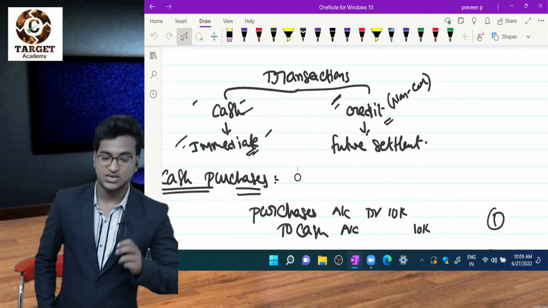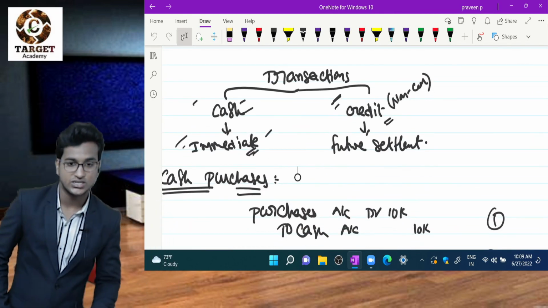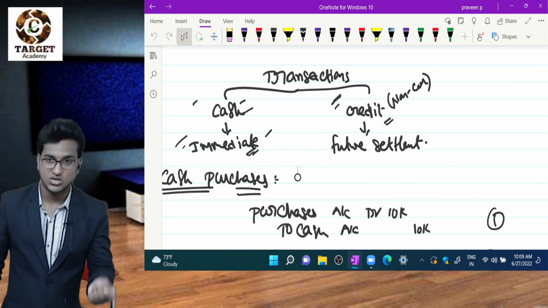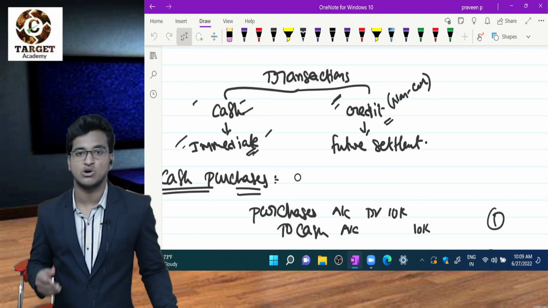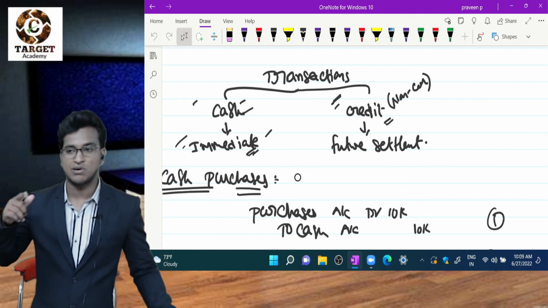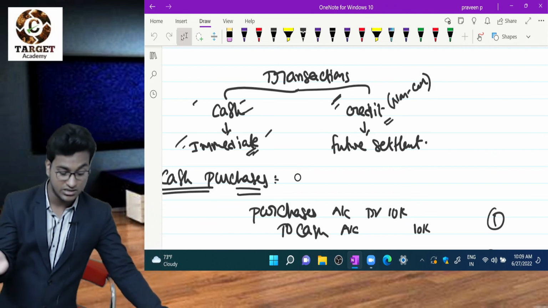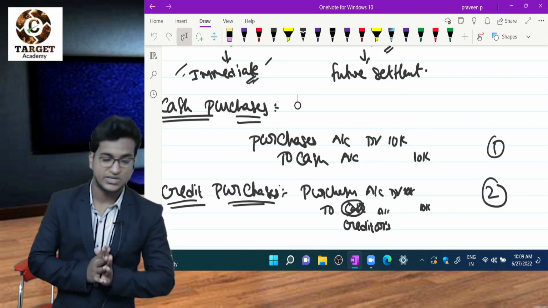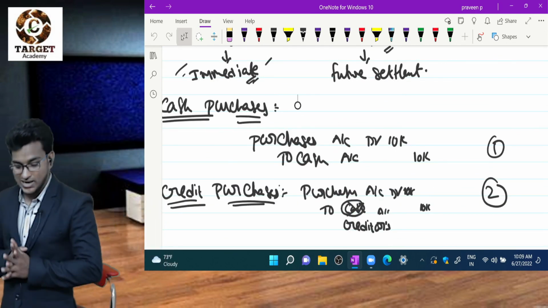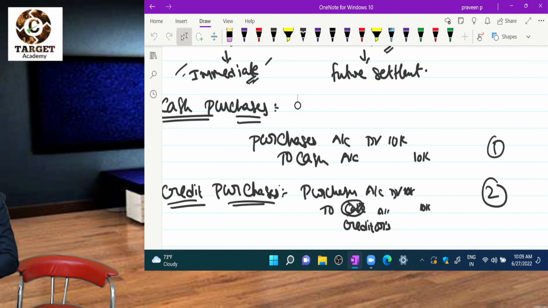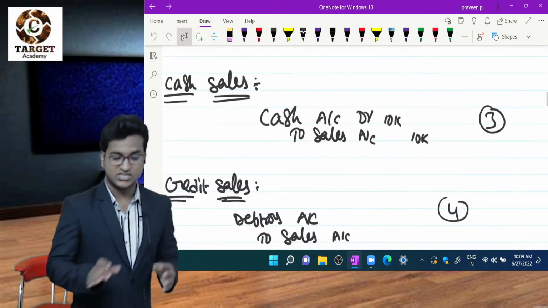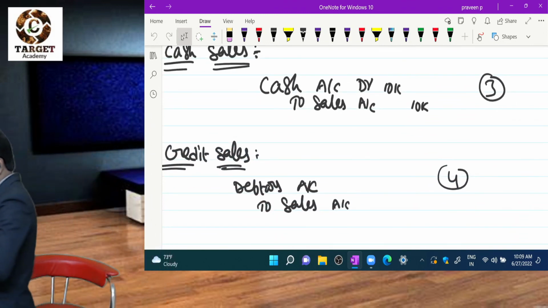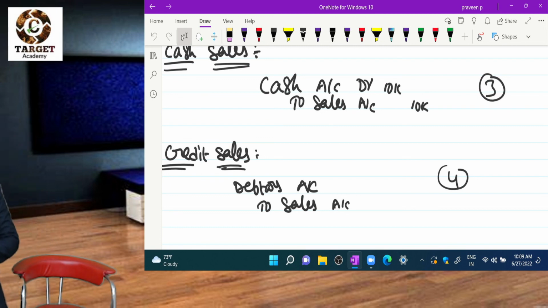Next, transactions are of two types: cash transaction and credit transaction. Cash transaction means cash is immediately paid. Credit transaction means non-cash transaction, that means settlement will be in future. Cash purchase entry: purchase account debtor to cash account. Credit purchase entry: purchase account debtor to creditors account. Cash sales entry: cash account debtor to sales account. Credit sales entry: debtors account debtor to sales account.